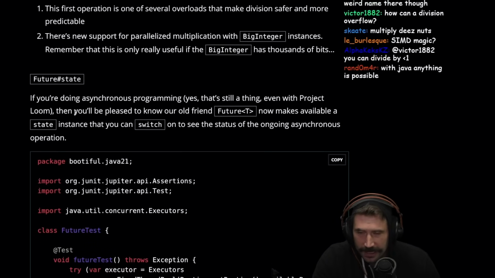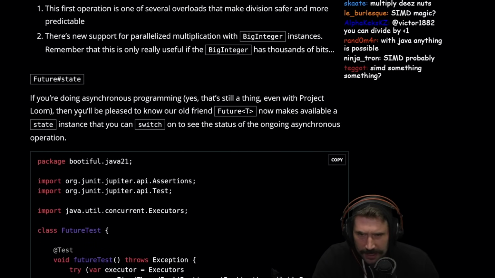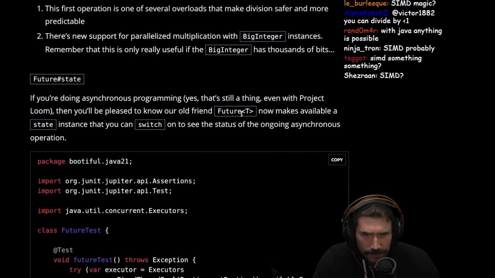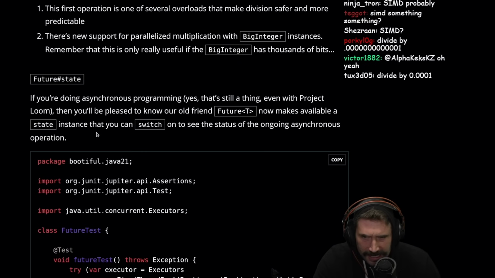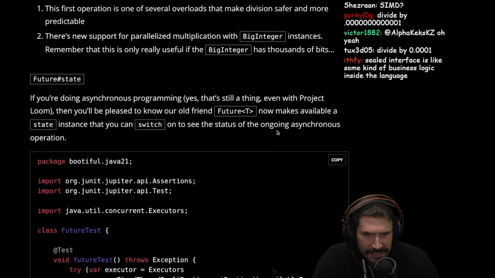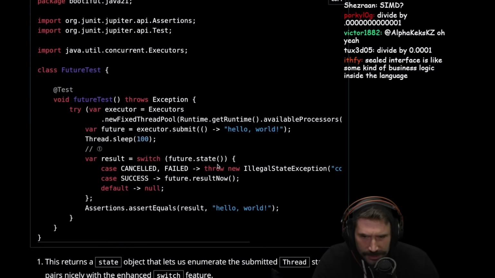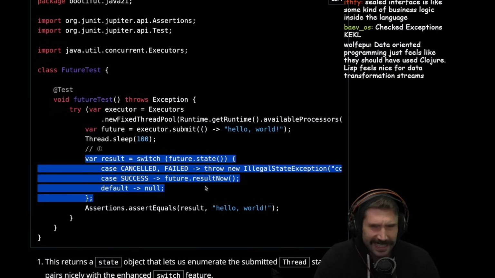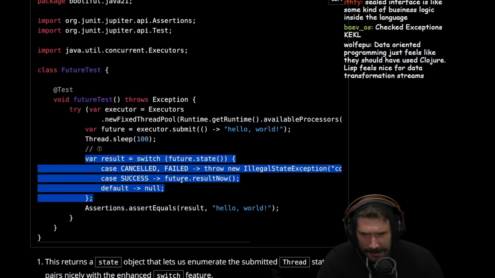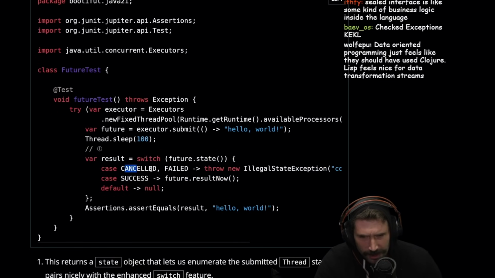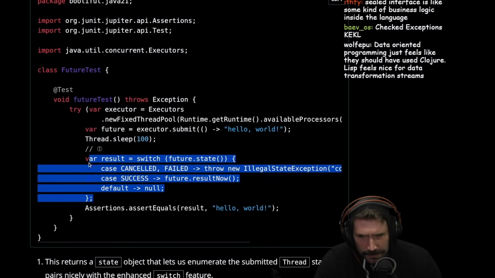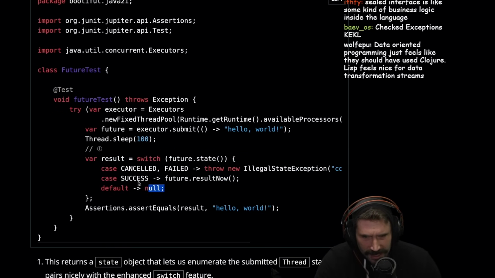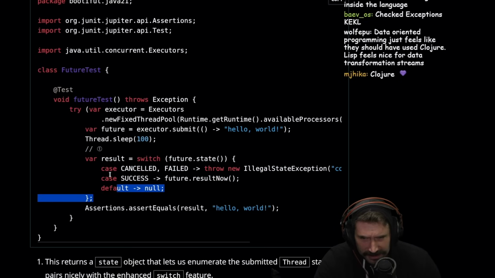Future state. If you're doing asynchronous programming, yes, there is a thing. Even with Project Loom, you'd be pleased to know your old friend Future<T> now makes available a state instance that you can switch on to see the status of the ongoing asynchronous operation. You handle your own future cases in Java? That can't be right. I mean, this is nice to be able to say, hey, where are you at? A little bit surprising that this is even a thing.